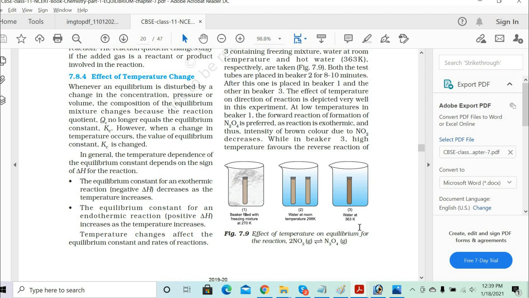Got it? So once you collected the NO2 gas, you kept it in the room temperature water. Then one test tube you kept at the freezing temperature. The second test tube you kept at a very high temperature. What is the observation at the freezing temperature?